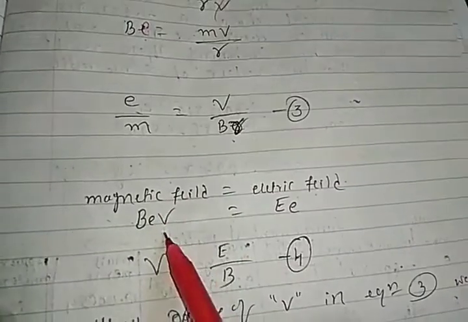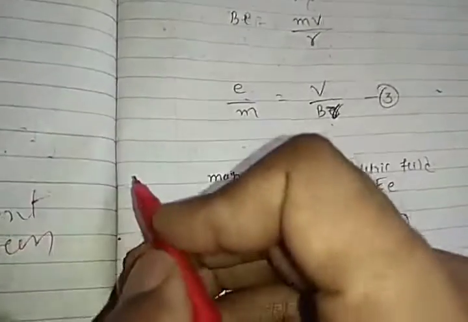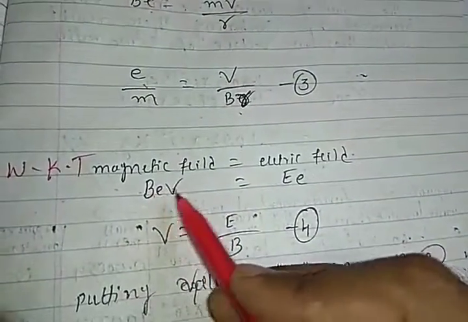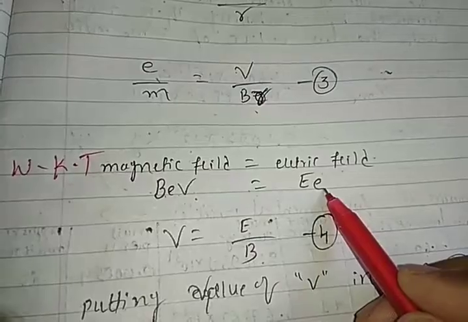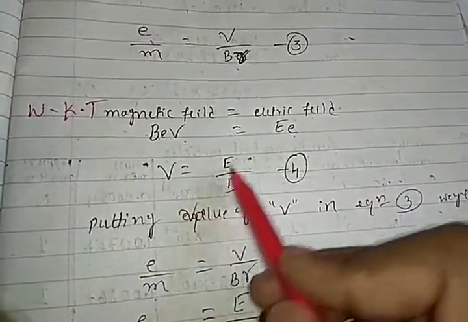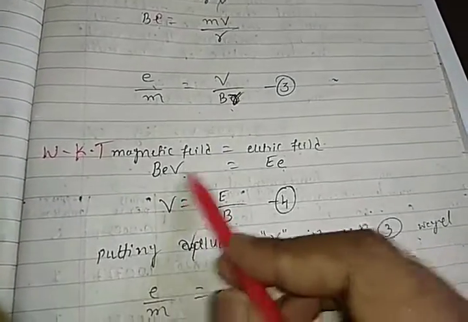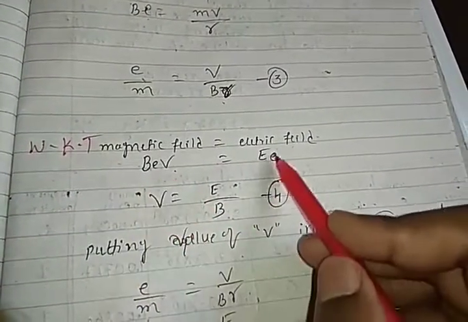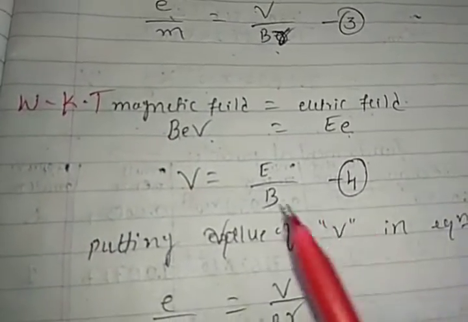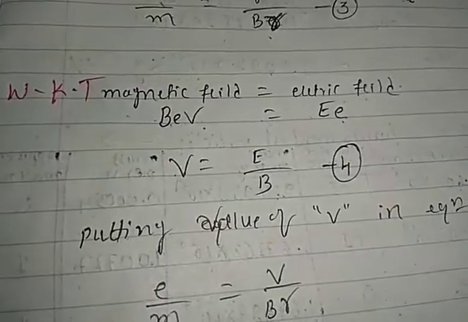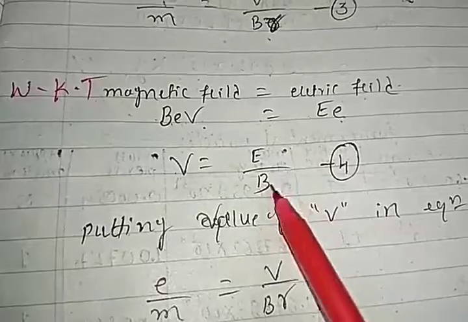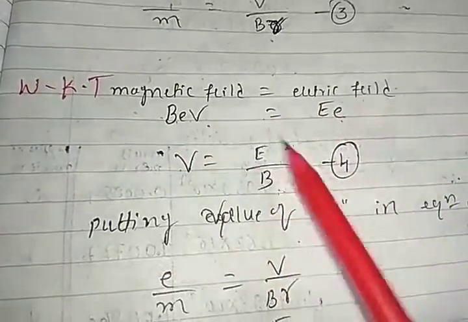So for the magnetic field B, we know that BeV is equal to eE, the electric field on the electrons, right? So v is equal to E by B. Again rearranging this equation, e gets cancelled, and v is equal to E by B.